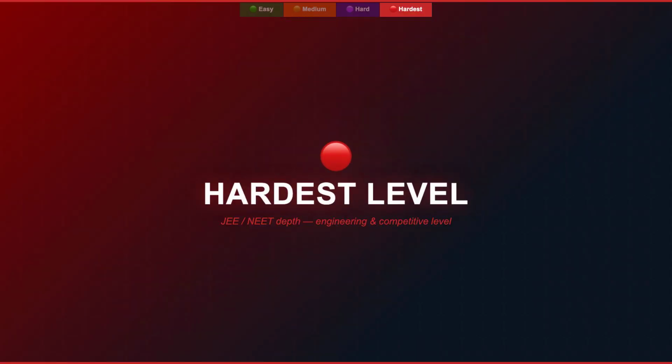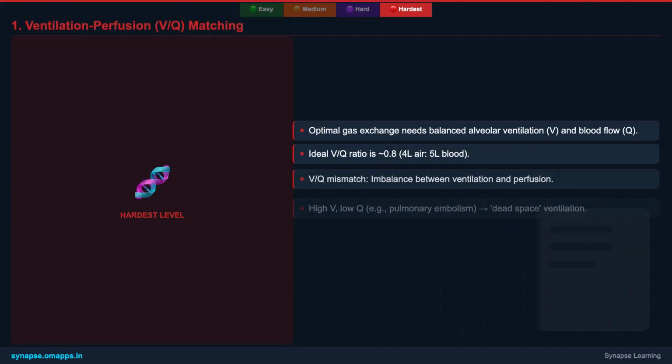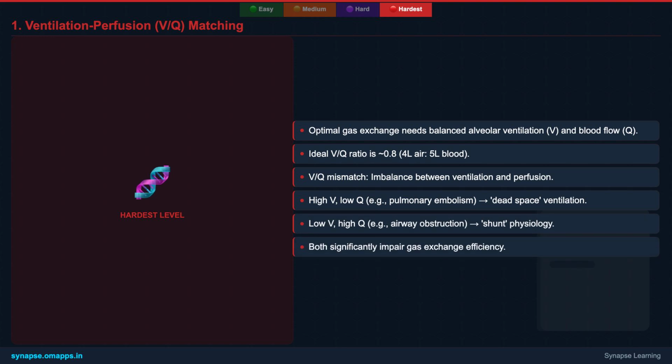Welcome to the hardest level, where we'll explore advanced concepts, clinical correlations, and competitive depth in gas exchange. Prepare to challenge your understanding and connect this topic to broader physiological and pathological contexts. At this most challenging level, we begin with ventilation perfusion, or VQ, matching.